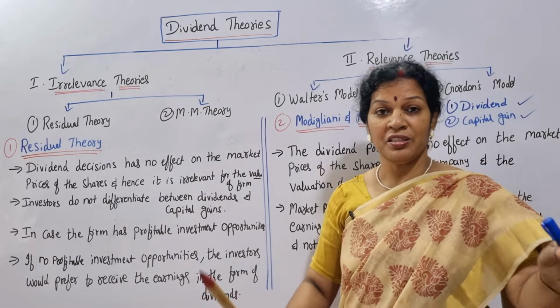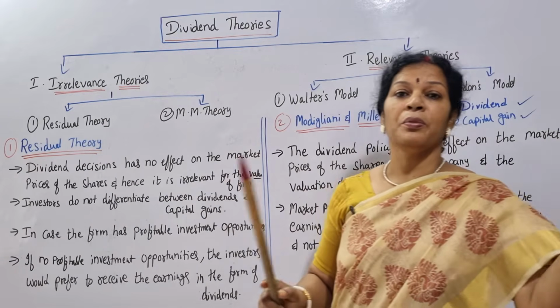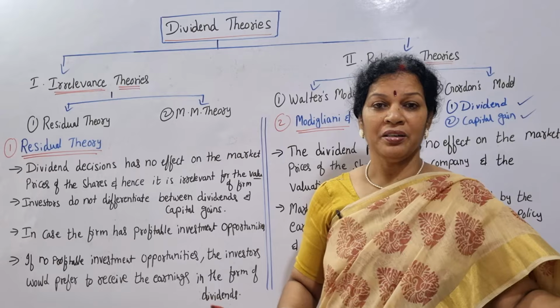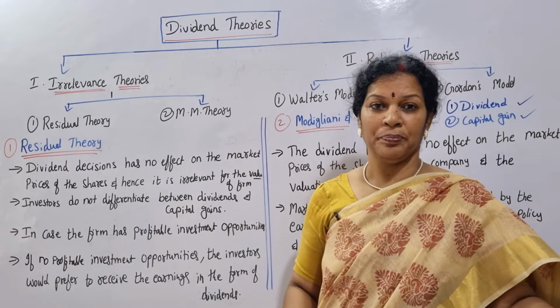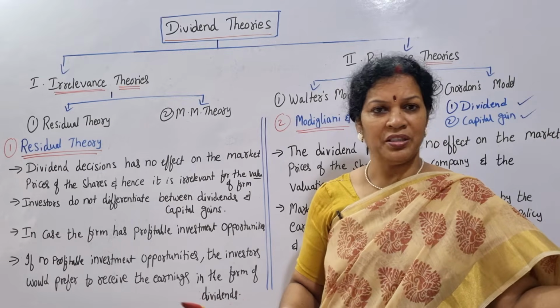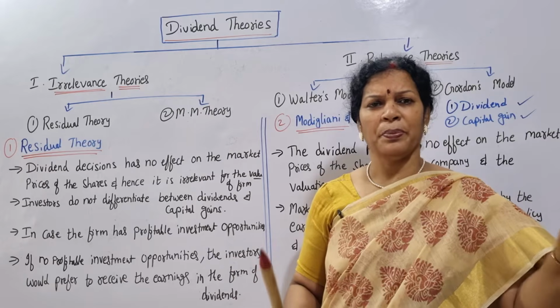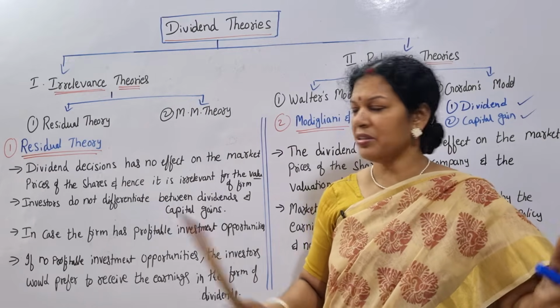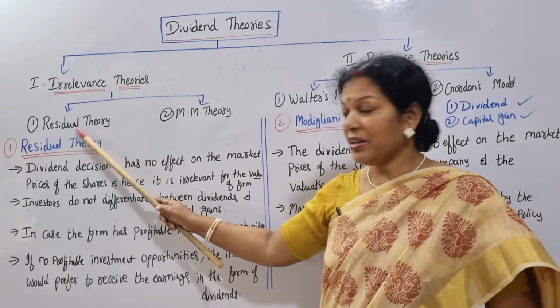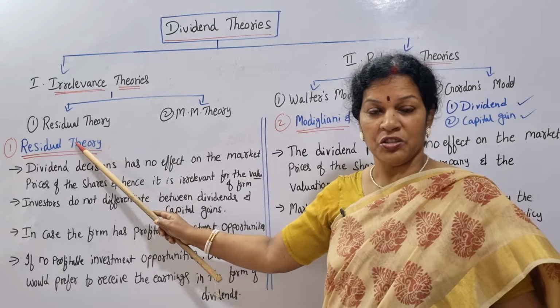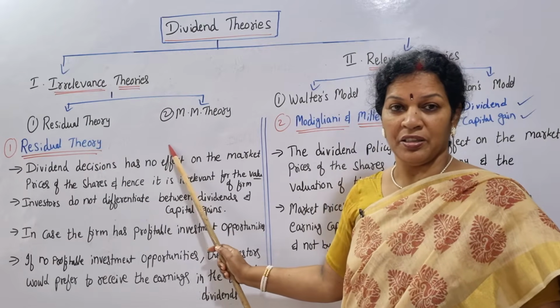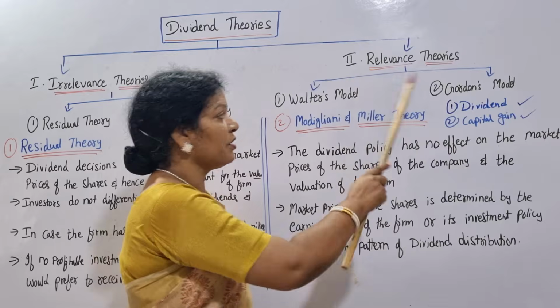Irrelevance theories mean they are saying that if you don't pay the dividend, it doesn't matter in the valuation of the company. When you value the company's shares, it doesn't make any difference. Don't pay, doesn't matter. This is what they are saying. These are the two theories, residual and MM. The second one is the relevance theories.